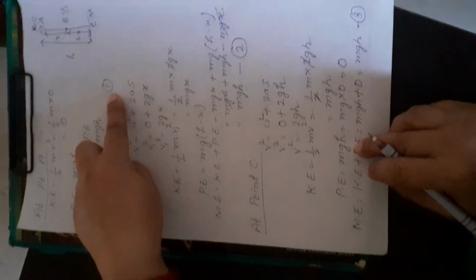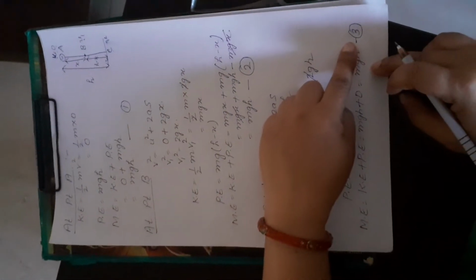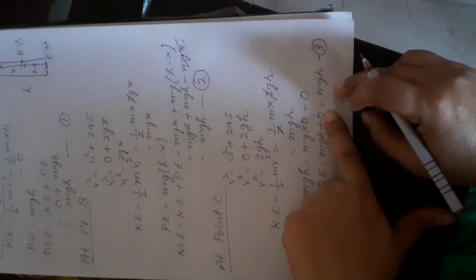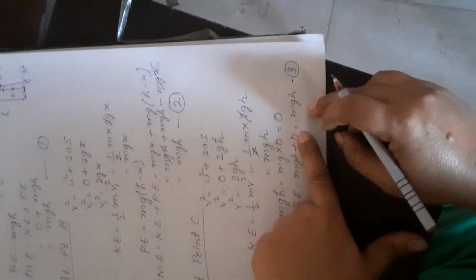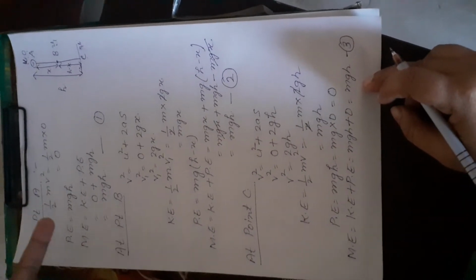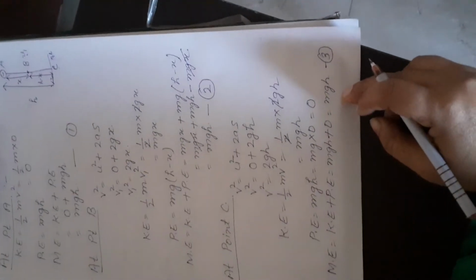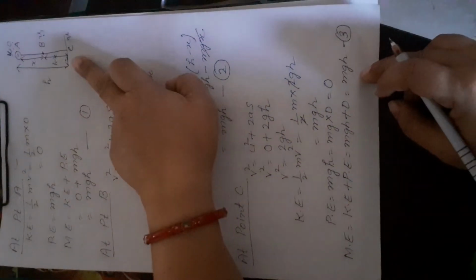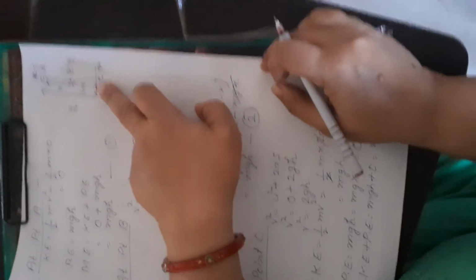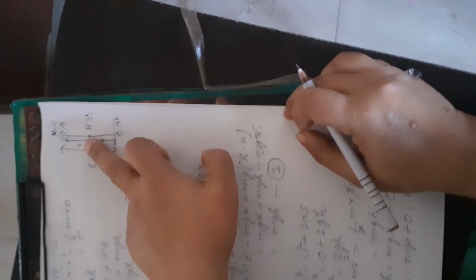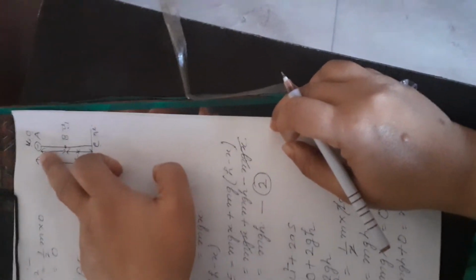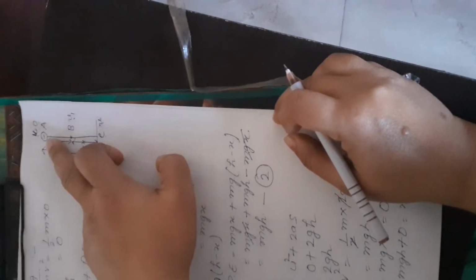Now you see equation number 1, equation number 2, equation number 3. You will see that the same answer you are getting, that is equal to mgh. So always remember, whenever there is an interchange of kinetic energy into potential energy, or potential energy into kinetic energy, the total always remains conserved. At the ground level, full kinetic energy will be there, potential energy will be 0. As the body starts moving up, potential energy will start increasing, kinetic energy will start decreasing, and on reaching the maximum height, what will happen? Full kinetic energy will change to potential energy.